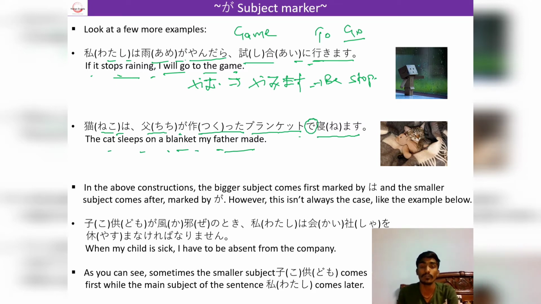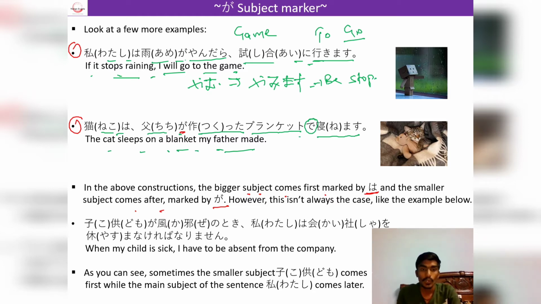But now our focus is on the ga particle. Here you can see in both the sentences, the bigger subject comes first, which is marked by wa, and the smaller subject comes after, which is marked by ga. So every time this will not be the case. Sometimes it can be changed.